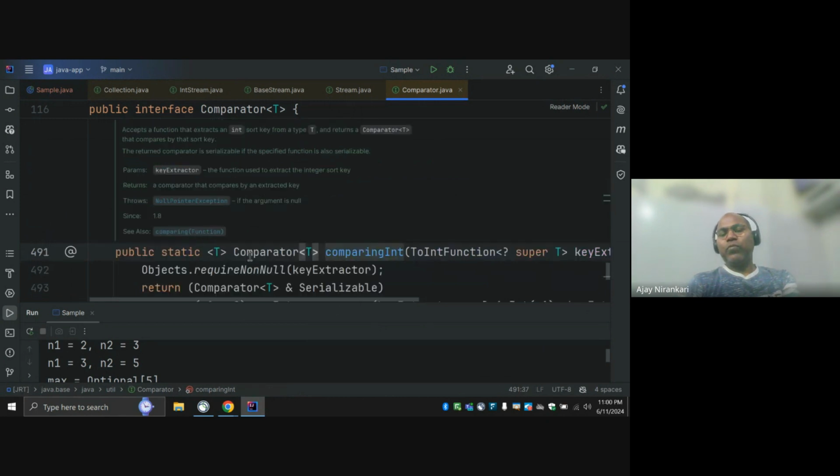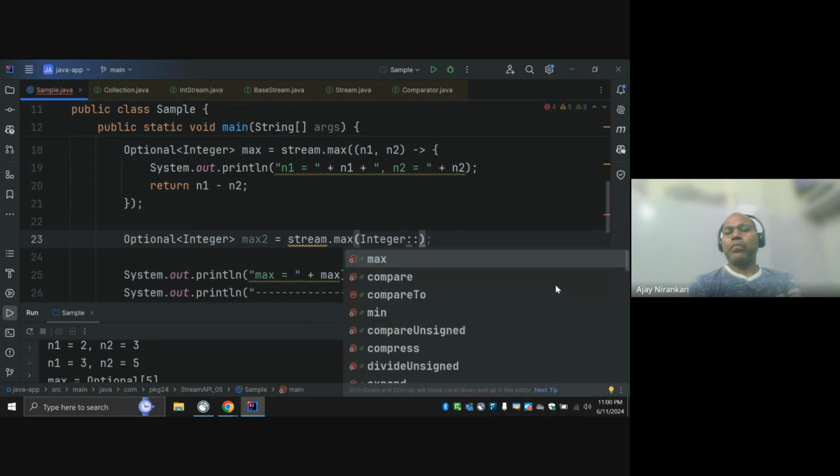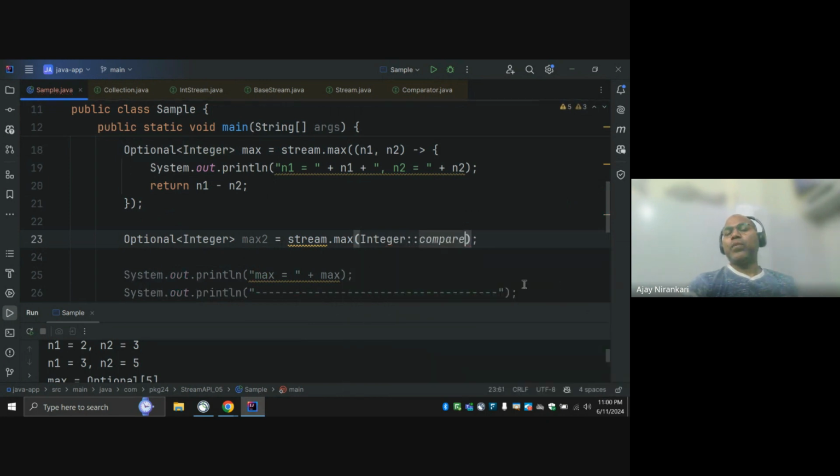So generally we are using the method reference. The Integer class has some method references, like compare. Okay, just mention here, it also works for this. So I know that this is the Integer class, this is the method reference. But generally, method reference is more convenient. If you notice here, if you're writing code this way,